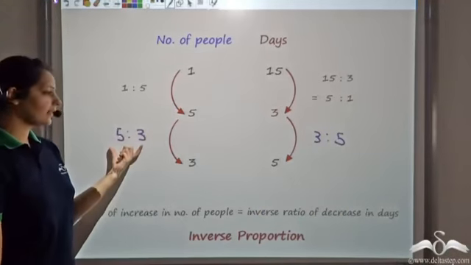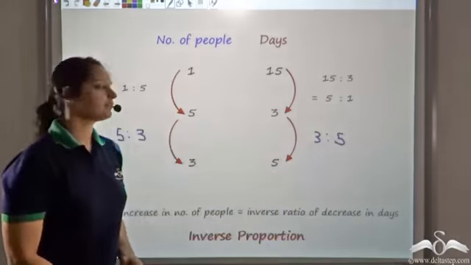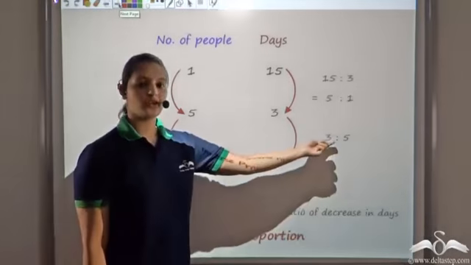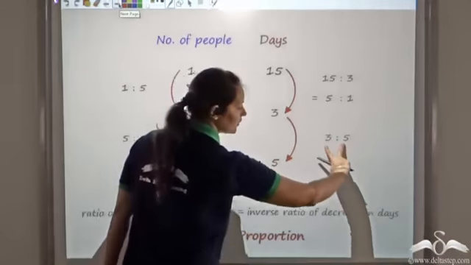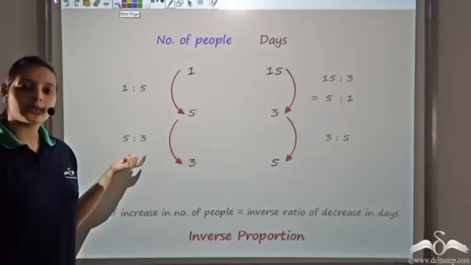So what I can see is, here I get 5:3. Here I have 3:5. Now if I inverse it again, this would be 5:3. Then both the ratios would be equal.